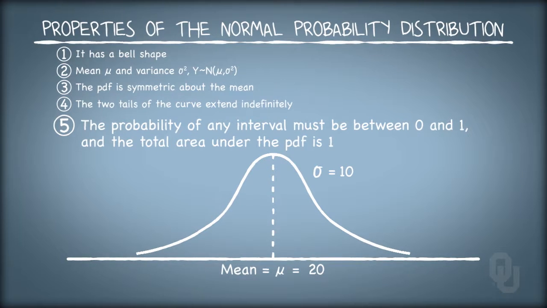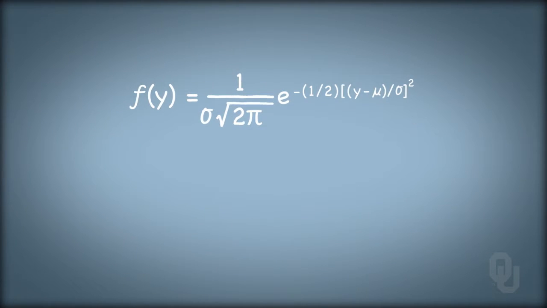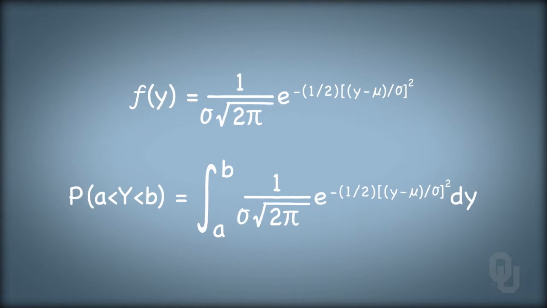Recall that with a continuous PDF, the area under the curve gives us the probability. So these two general properties translate into: 1. The area under the distribution between 2 points must be between 0 and 1, inclusive of 0 and 1, and 2. the total area under the normal distribution must be 1. The normal PDF has a functional form, which is a function of mu and sigma, plus some other good stuff. This is the equation that generates the bell-shaped curve for f of y. The probability of a particular interval between a and b is found by integrating the PDF and evaluating between a and b. That is a nasty integral, and one that we don't want to deal with directly.